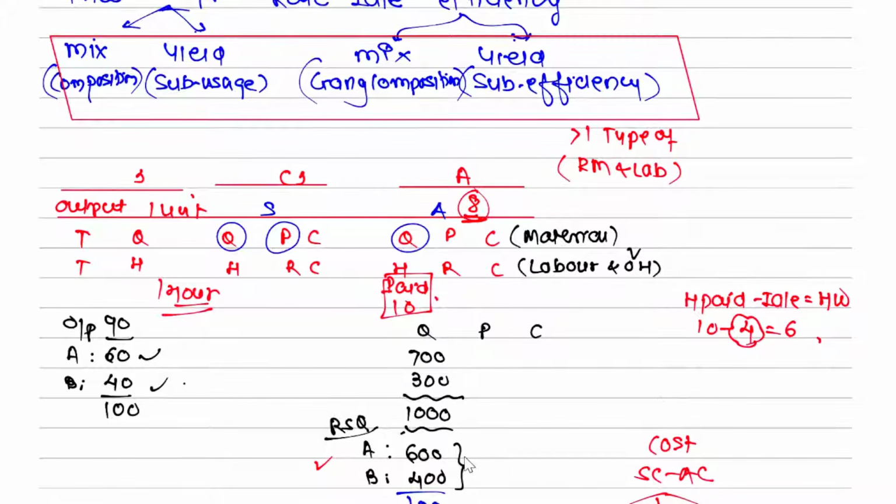But he will say, sir, light was not there for 4 hours. I worked on this machinery only for 6 hours, and in those 6 hours I gave you an output of 8. So you have to compare. When you judge my efficiency, you should not take 10 hours. You have to take 6 hours. So this job of 8 units should have taken how many hours?